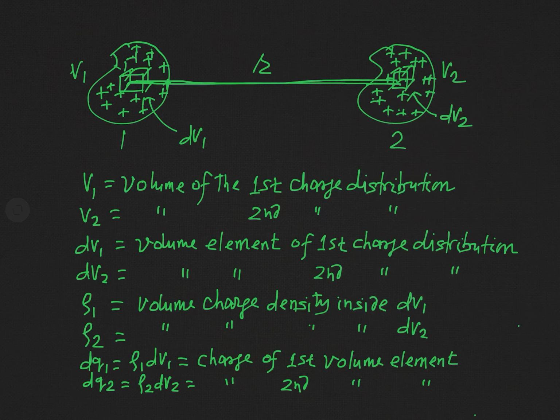And similarly, as we have assumed that inside this volume element dv2, which is just like a point, the charge density is ρ2, so charge distributed in this elementary volume dv2 will be what? That will be simply ρ2 into dv2, and let us say that is equal to dq2. Now you can see these two elementary charges dq1 and dq2 are separated by a distance of r. These are just like point charges, and they are separated by a distance r.